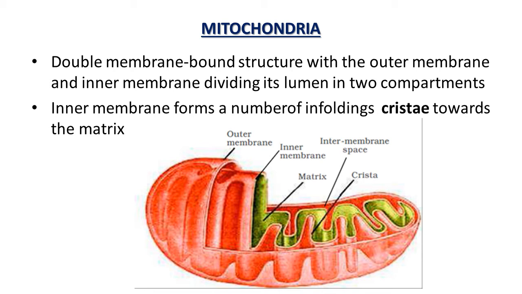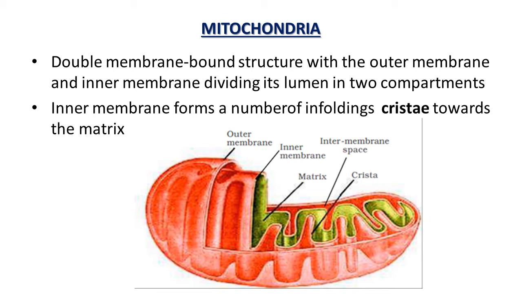Each mitochondrion is a double membrane bound structure with an outer membrane and an inner membrane. So two types of membrane are there, inside the inner membrane, outside the outer membrane. It divides its lumen distinctly into two aqueous compartments, the outer compartment and the inner compartment. The inner compartment is filled with a dense homogeneous substance known as matrix, which you can see in this figure also: the arrangement of outer membrane, inner membrane and matrix region.